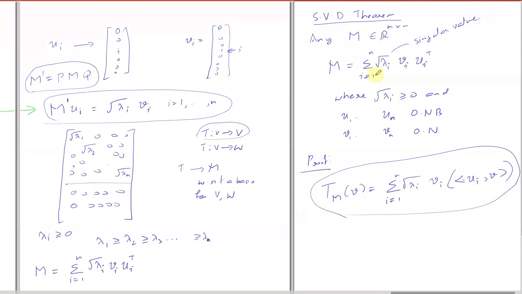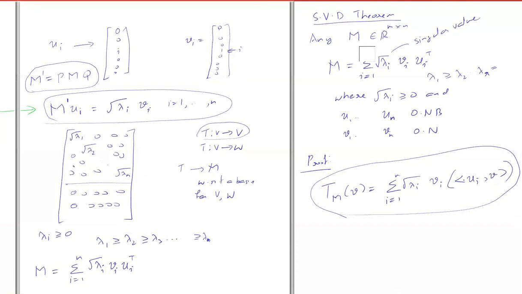Typically when you write this, it is sorted in decreasing order. Lambda 1 is most important, then lambda 2 and up to lambda n. Many a time, even if the matrix is very large, M and N might be very large, but the number of non-zero singular values will be very small. Up to the rank it will be non-zero, then it will be equal to 0. So the summation is not going all the way up to n, but only up to the rank of the matrix.